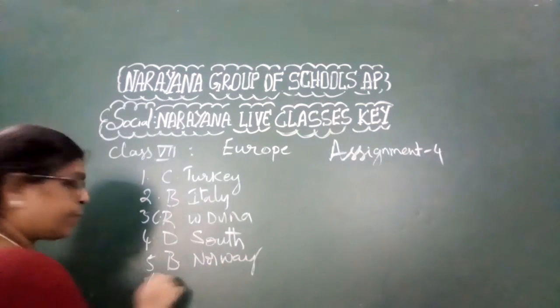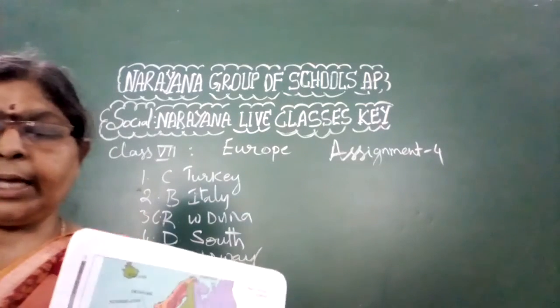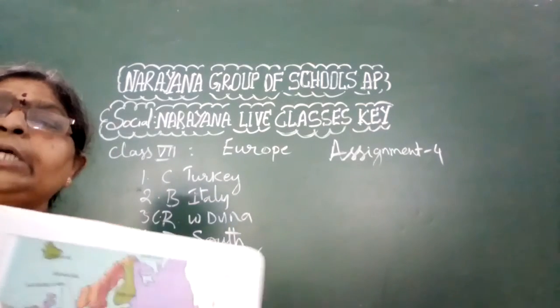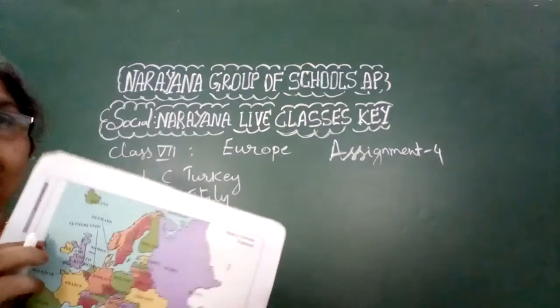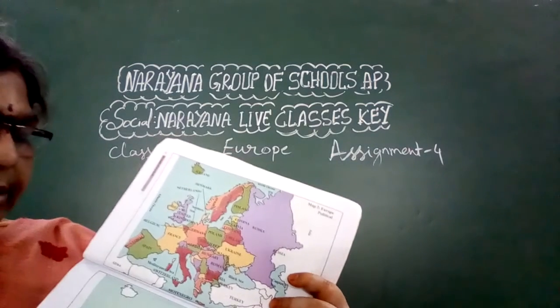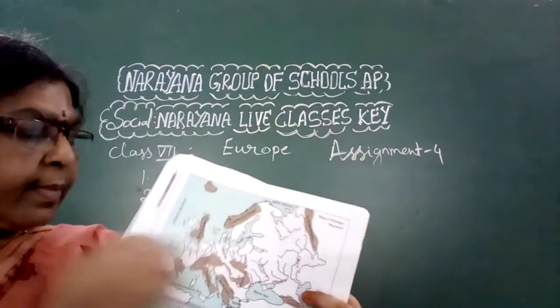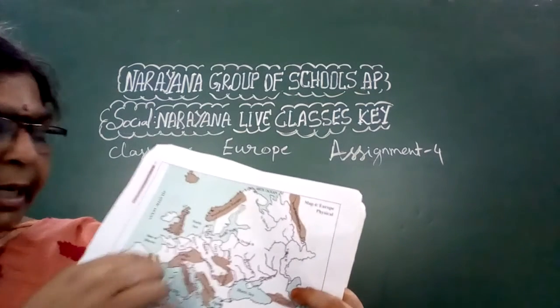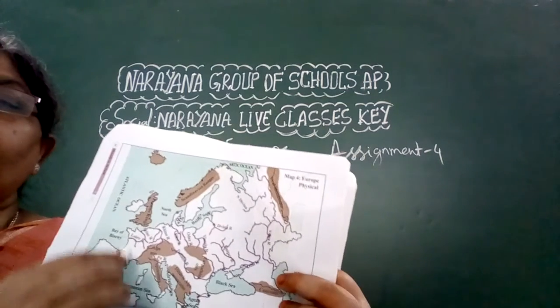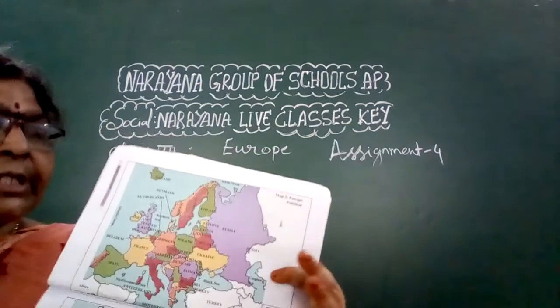And the next question is: the Pyrenees are the ranges in between which countries? See here, these are the Pyrenees mountains. In which countries are they?